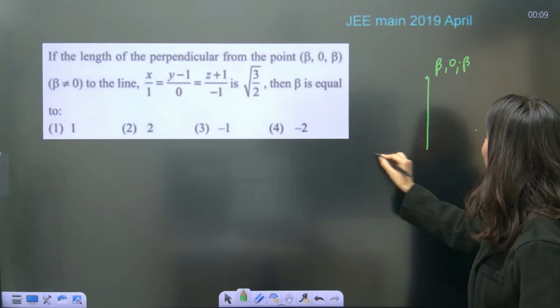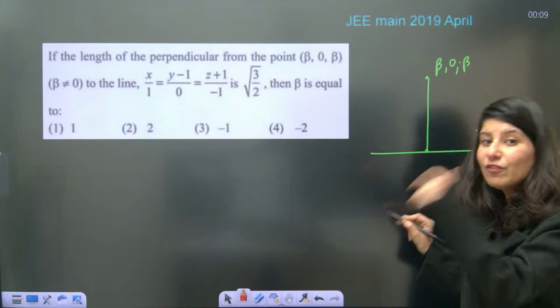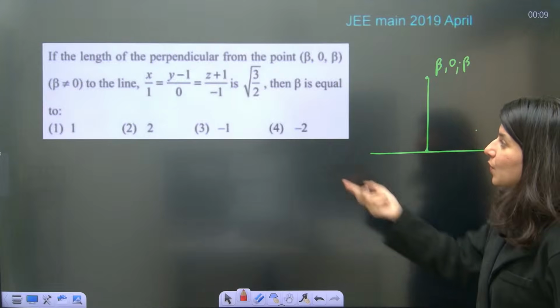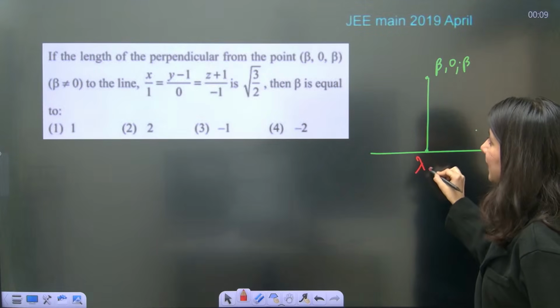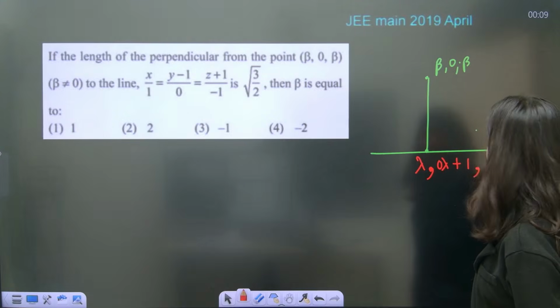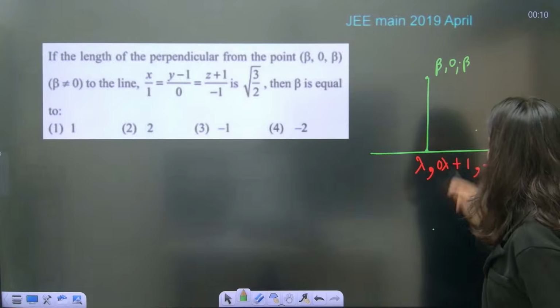Suppose if you are looking for the length of perpendicular, how will you calculate it? You will have to get the foot of perpendicular. Okay, so same procedure, you have to assume a point lambda comma lambda, 0, lambda plus 1 comma minus lambda minus 1. Correct? And now calculate this vector.